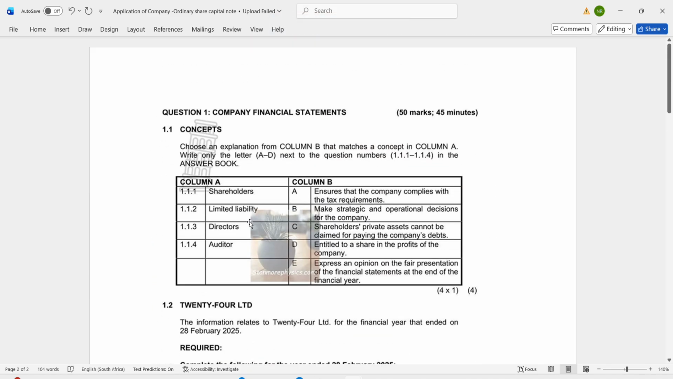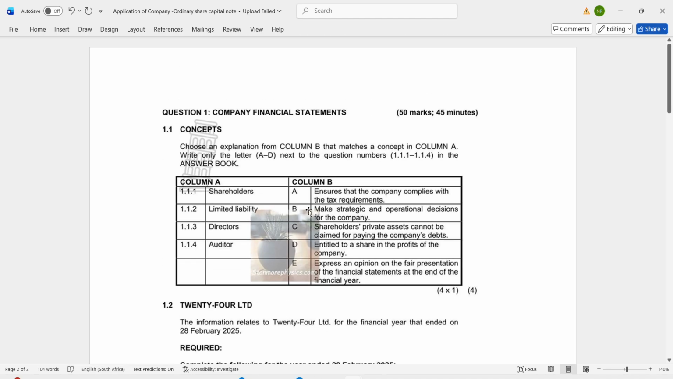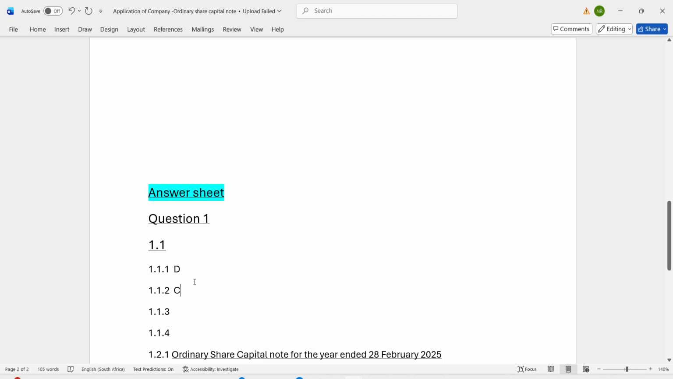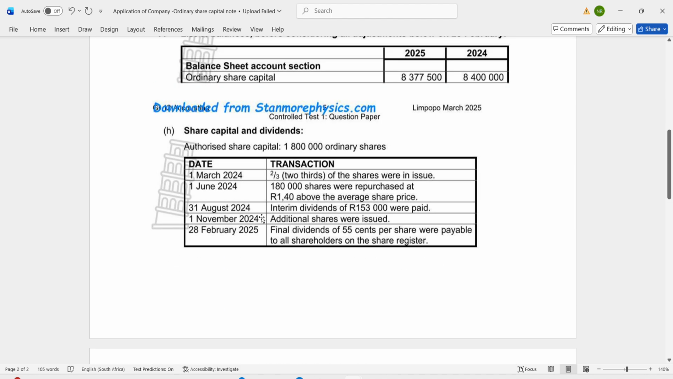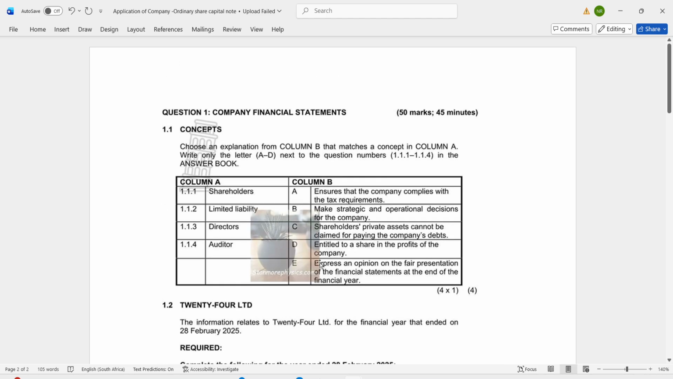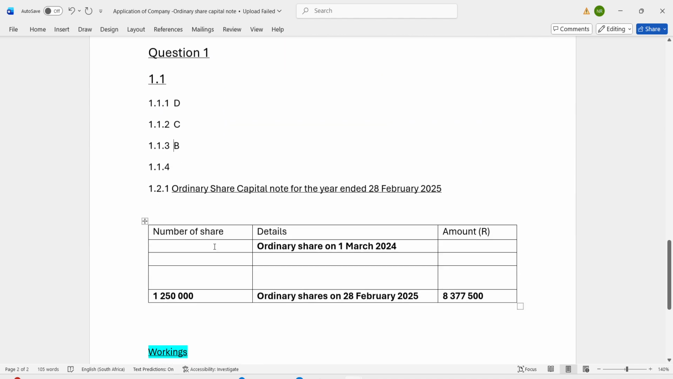So now we are going to directors. Directors are the people who make strategic and operational decisions for the company. Those guys are called directors, so the answer is B here. Now we are going to auditor. I just explained what an auditor is. An auditor expresses an opinion on the fair presentation of the financial statements at the end of the financial year. So here the answer is E.